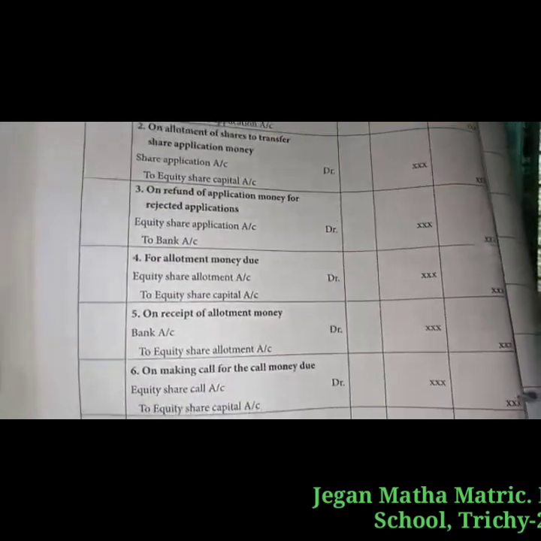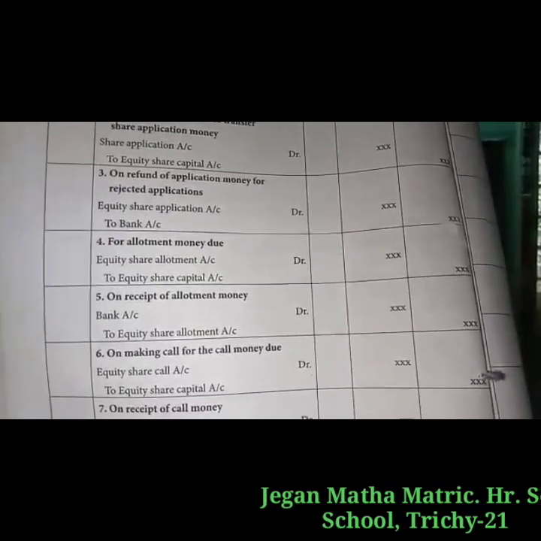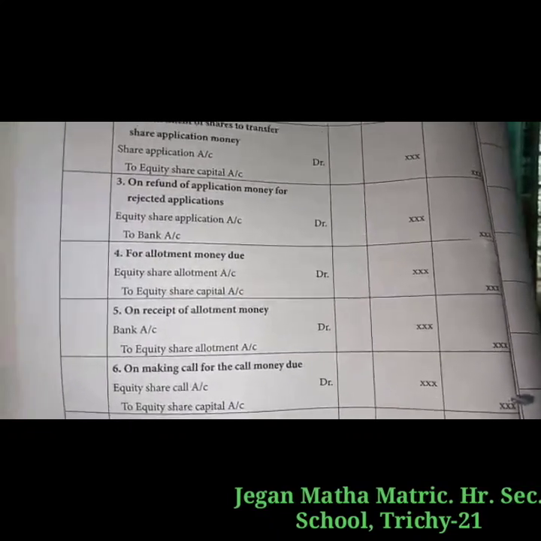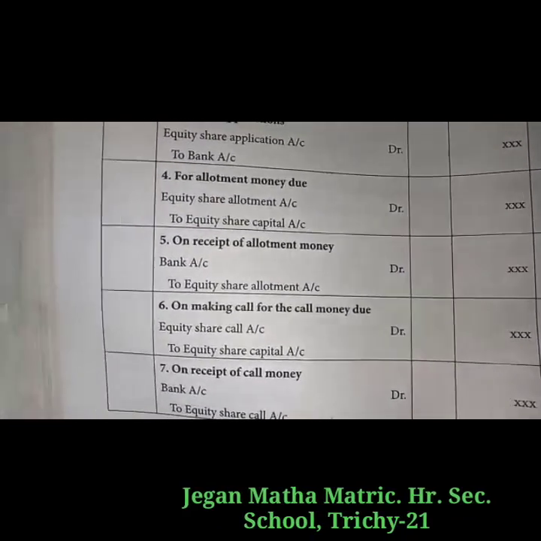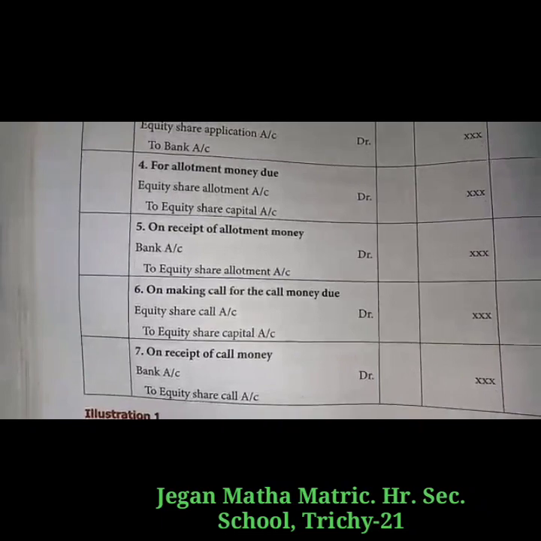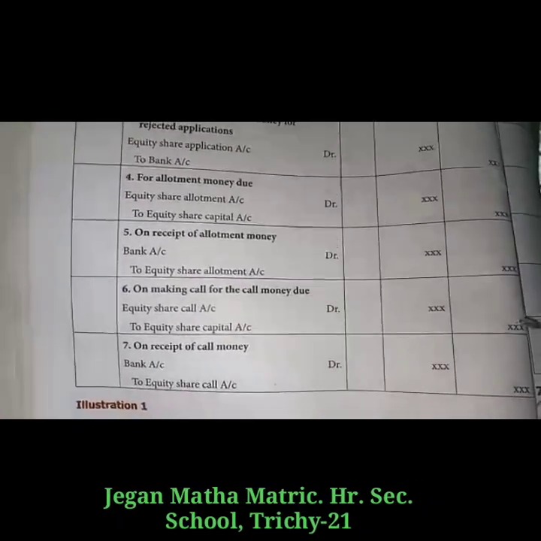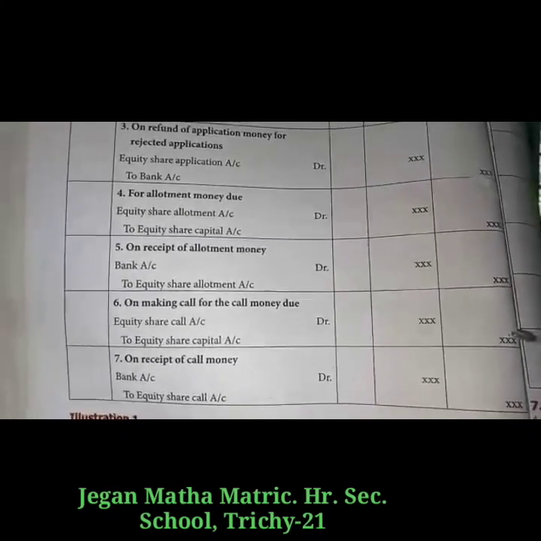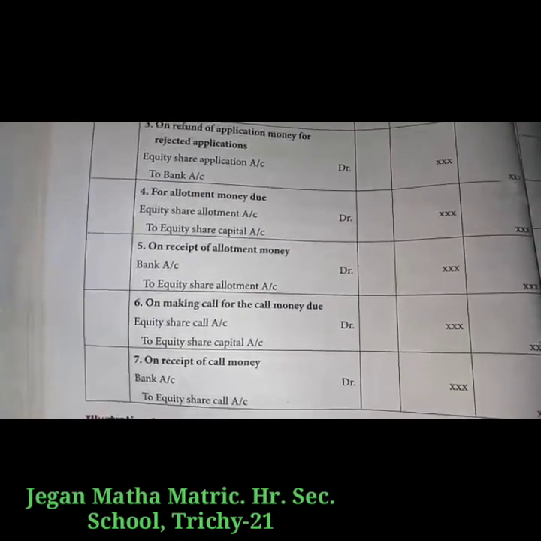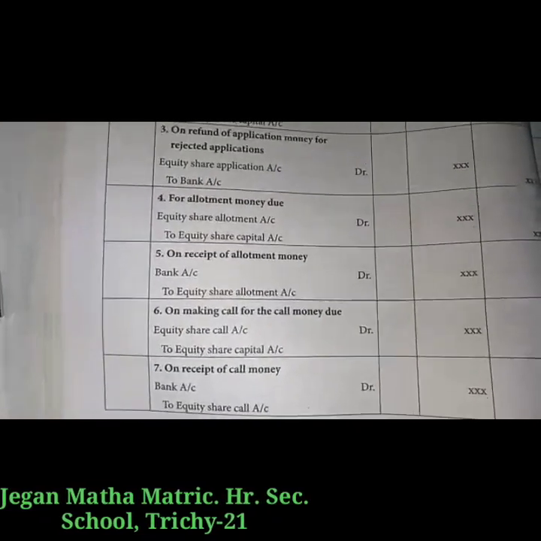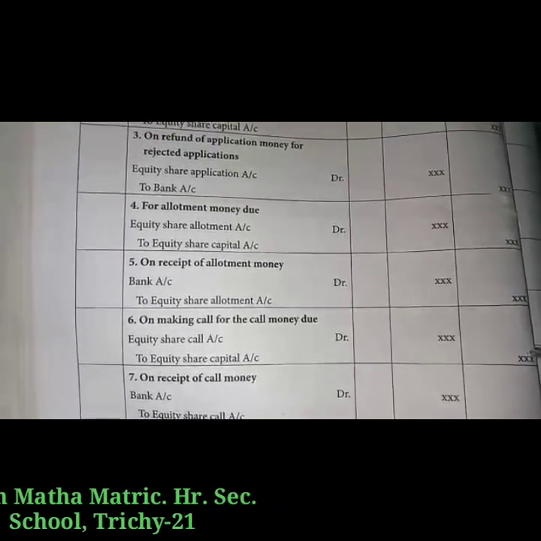And the fourth one, for allotment money due: Equity Share Allotment Account debit to Equity Share Capital. Then on receipt of allotment money: Bank Account debit to Equity Share Allotment Account. Next, on making of the call, for the call money due: Equity Share Call Account debit to Equity Share Capital Account. Then last, on the receipt of call money: Bank Account debit to Equity Share Call Account. That applies to the first call or the final call.